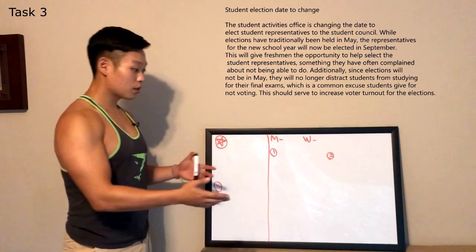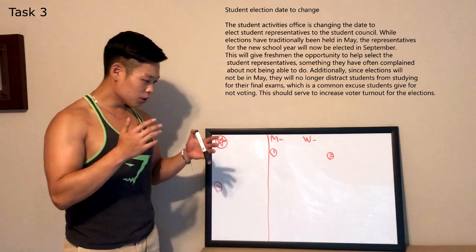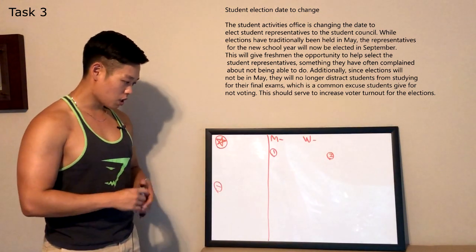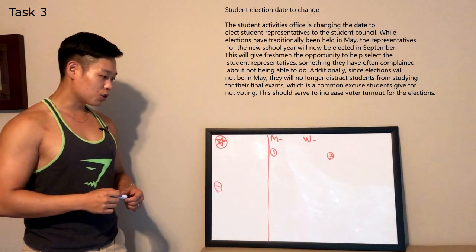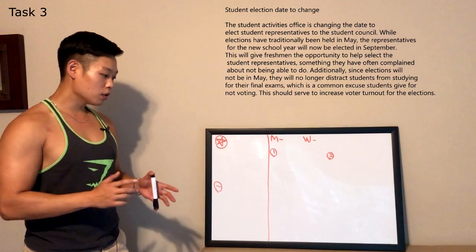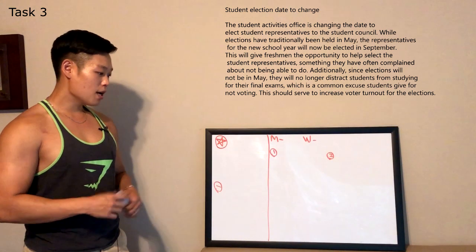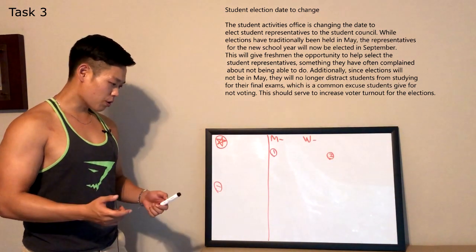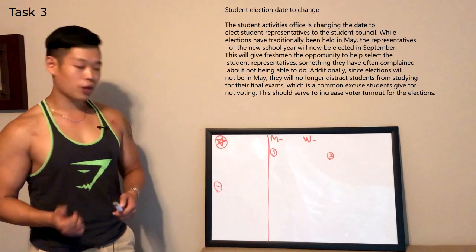All right, now let's look at the reading passage together. Student election date to change. The Student Activities Office is changing the date to elect student representatives to the Student Council. While elections have traditionally been held in May, the representatives for the new school year will now be elected in September.